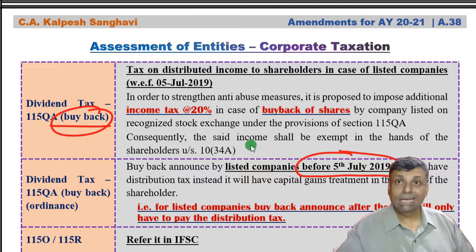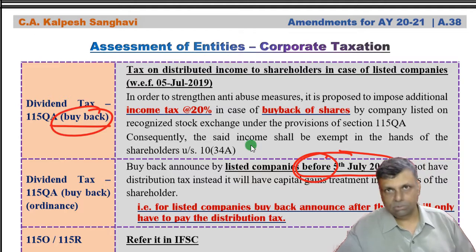But if it was announced before 5th July, then it will not have dividend distribution tax. So basically the effective date of having a dividend distribution tax on the buyback of shares by the companies is the 5th of July. Okay, so you have to remember it very carefully, because this is a transition period.